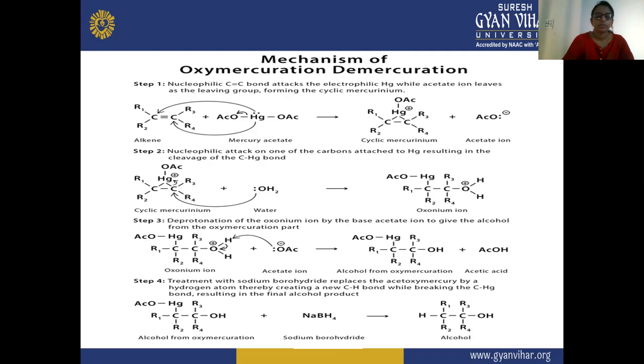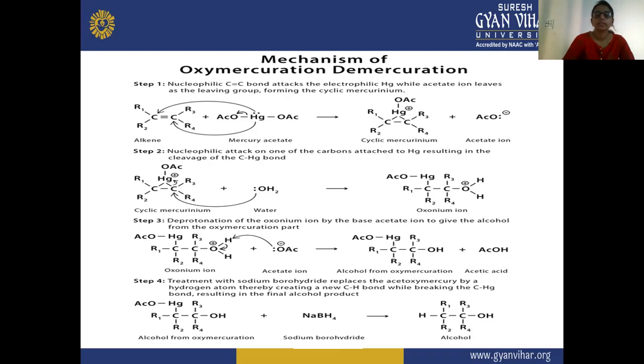So in this step 3, you can see the deprotonation of the oxonium ion by the base acetate ion to give the alcohol from the oxymercuration part. So now the left acetate ion is taking the H from this oxonium that is attached to the carbon that is attached to the mercury.